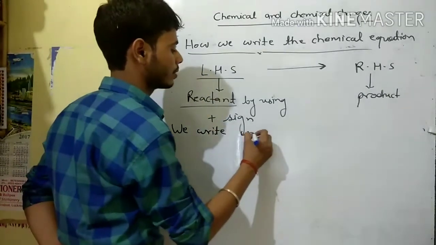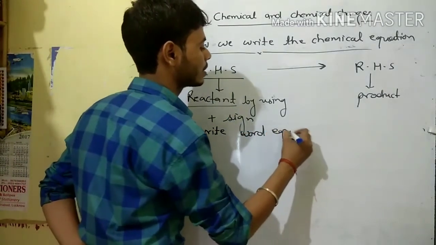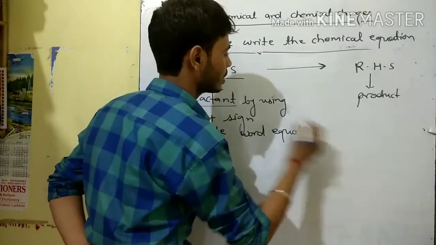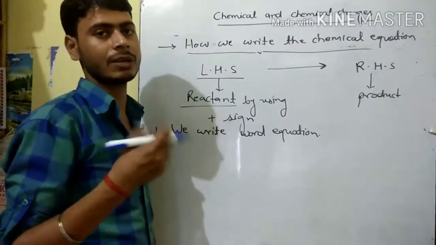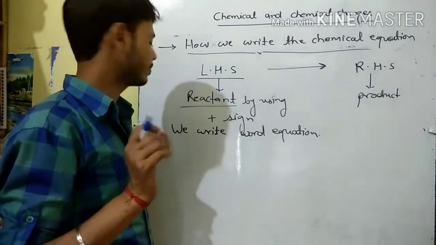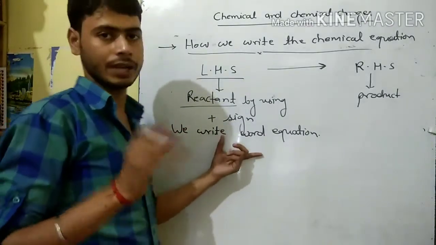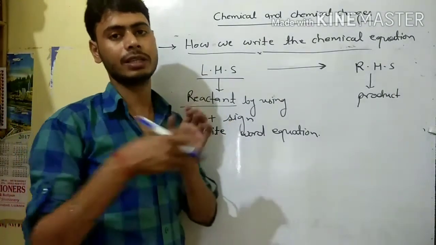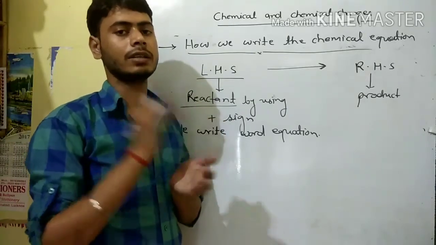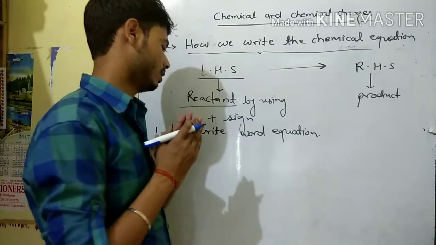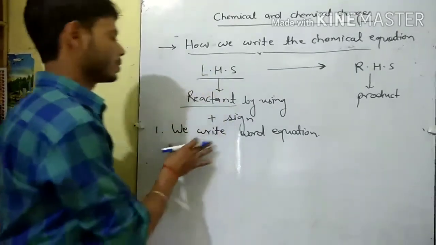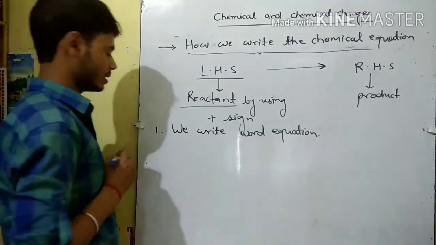What is the word equation? In a word equation we do not directly use the symbol of that element or compound or molecule. We write firstly in words, and after that in the second step we write the symbols of the element or compound or molecules.